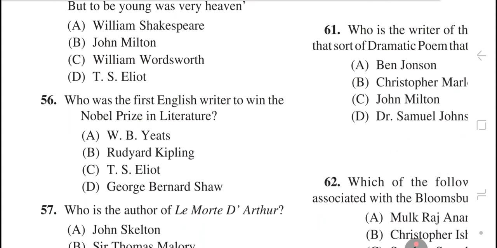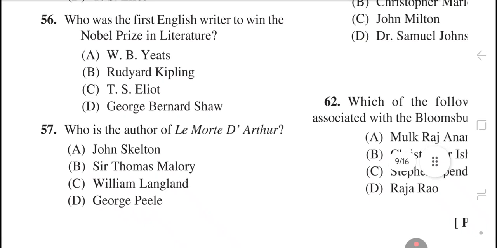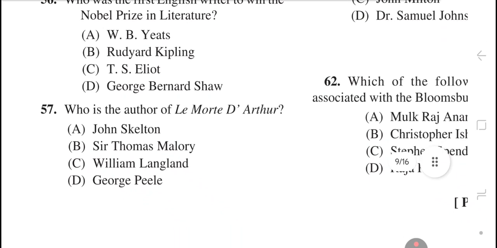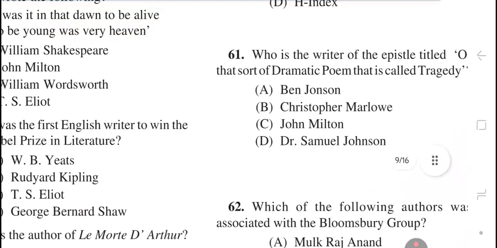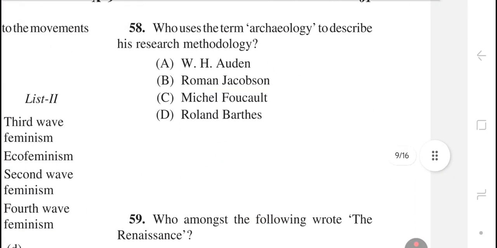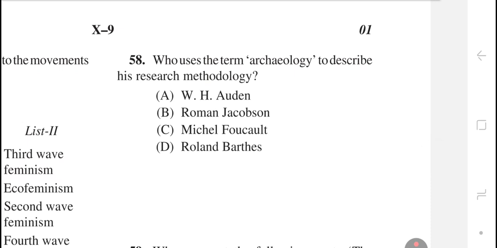Question number 56. Who was the first English writer to win the Nobel Prize in Literature? The right answer is option number B, Rudyard Kipling. Question number 57. Who is the author of Le Morte d'Arthur? The right answer is option number B, Sir Thomas Malory. Question number 58. Who uses the term archaeology to describe his research methodology? The right answer is option number C, Michel Foucault.